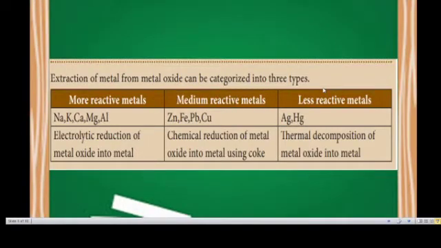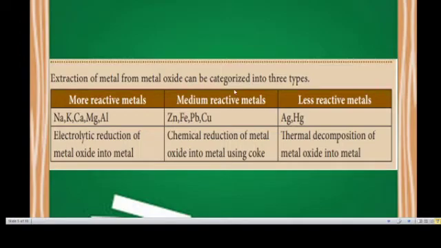Extraction of metal from metal oxide. This is categorized into three types: more reactive metals, medium reactive metals, and less reactive metals. Examples of more reactive metals: sodium, potassium, calcium, magnesium, and aluminum. The method used is electrolytic reduction of metal oxide into metal.